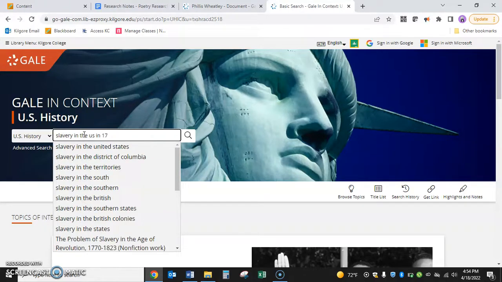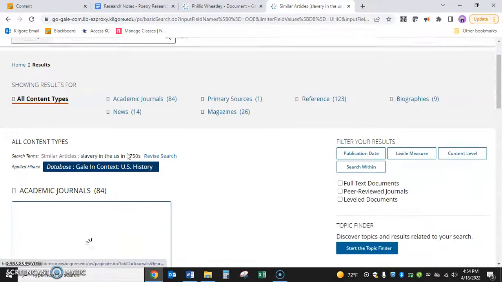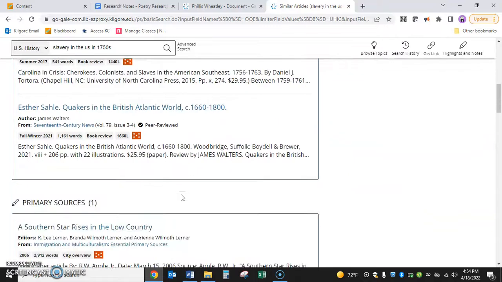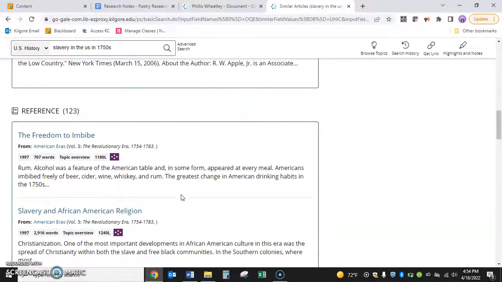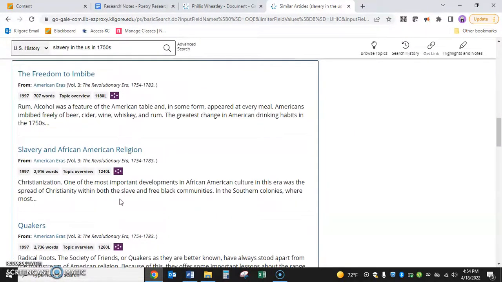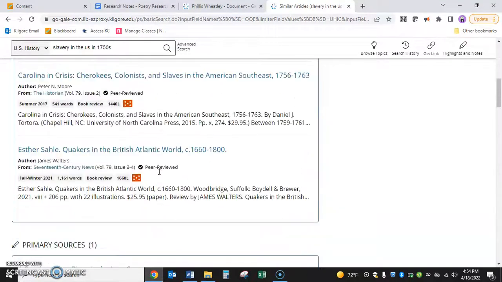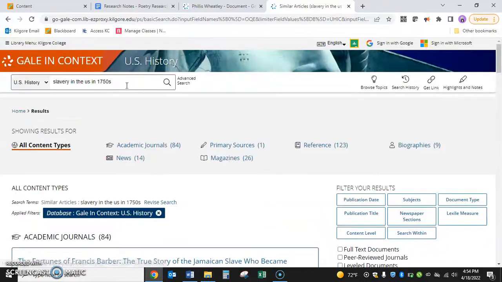Okay, and so I already know that my poem is about slavery, so I might search slavery in the U.S. in 1750. Okay, so that might be a good search to do, and I can look at different, see if there's any articles that might help me. All right, right here, slavery and African American religion, that might be beneficial to me. So I can look and see if anything helps me there.